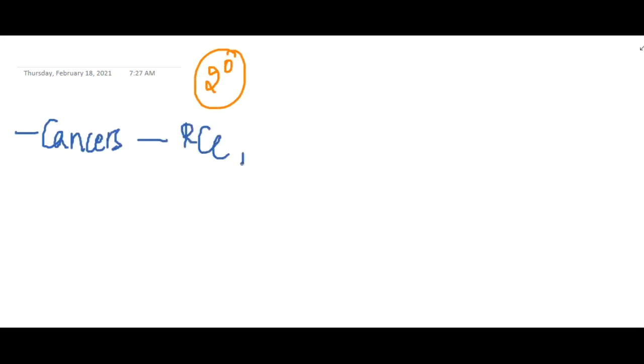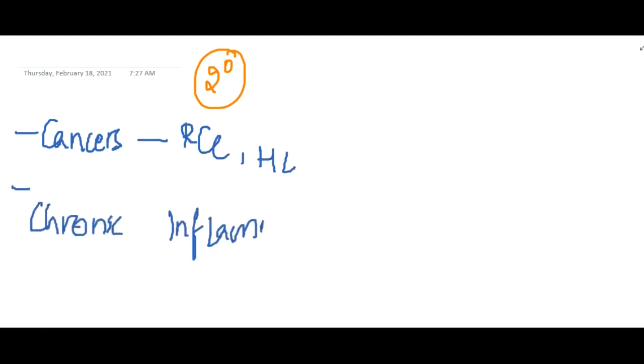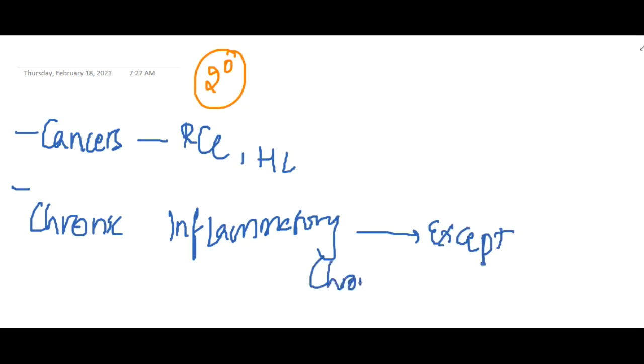Now we have secondary amyloidosis. It is seen in cancers like renal cell carcinoma and Hodgkin's lymphoma. It is also seen in chronic inflammatory conditions. In all chronic inflammatory conditions you can see this, except in chronic bronchitis.